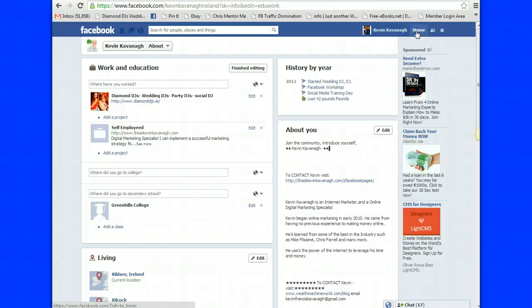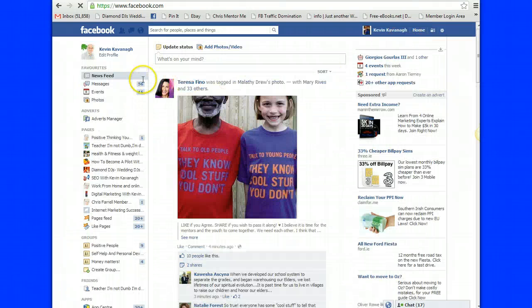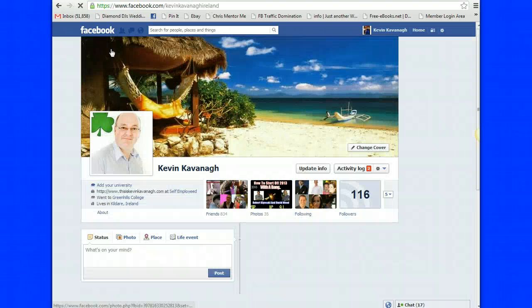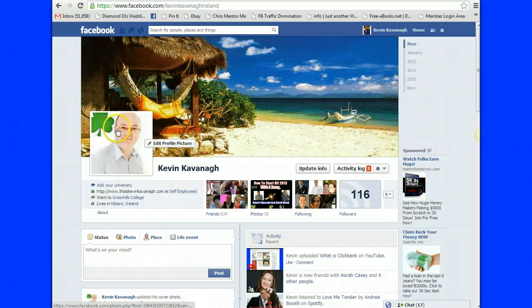Now just to go back to the page itself. Do you remember we changed the picture here? So this is actually now the change profile picture. Just click back on that again, and that brings us back to where we were before.